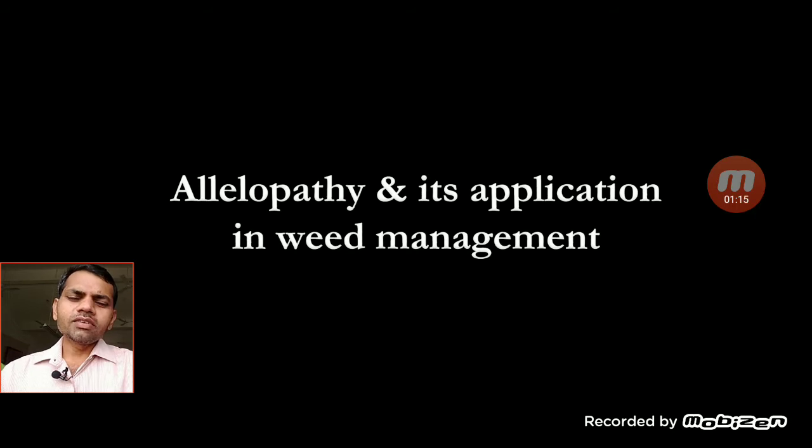Whether allelopathy is completely negative, whether it is always harmful or we can utilize it, what the details of allelopathy are, which weeds release allelopathic chemicals, and what the important species are that we should know, all these details we are going to study in today's topic. So, let us begin with allelopathy and its applications in weed management.